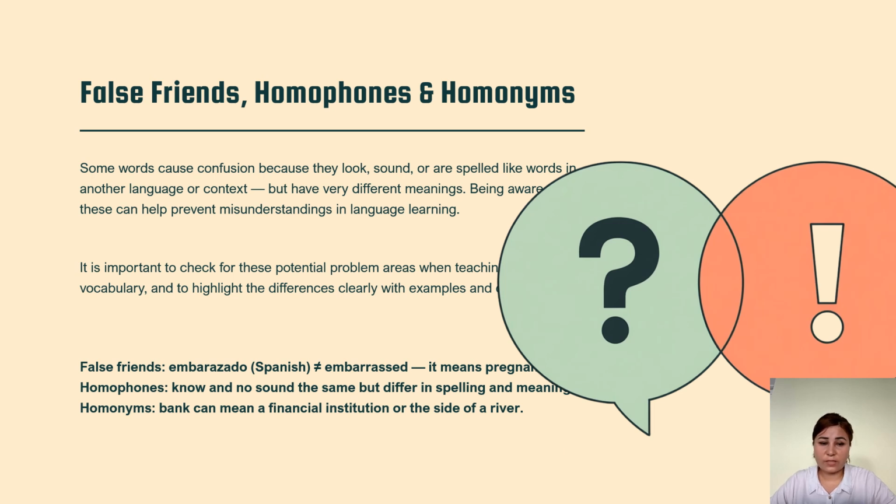False friends, for example, embarazado in Spanish means pregnant, but embarrassment in English is something different. Homophones: no and know sound the same but have different spelling and meaning. Homonyms: bank, as we showed, can mean a financial institution or the side of a river.